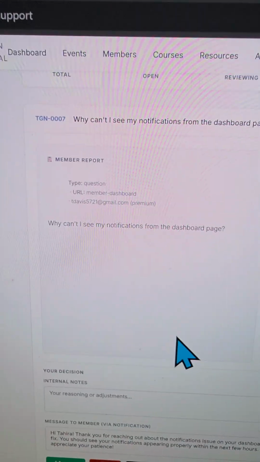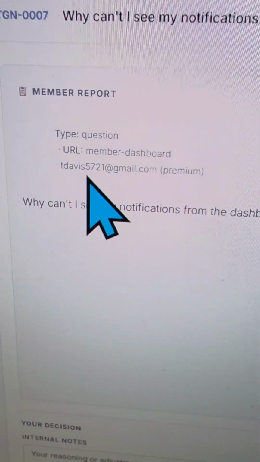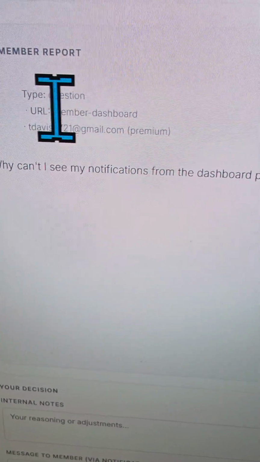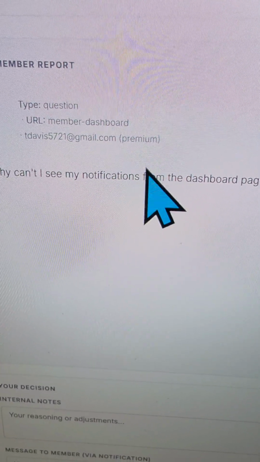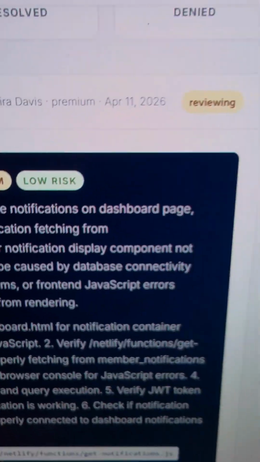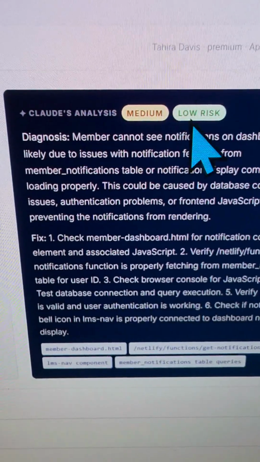This is the self-healing part. So this ticket has right here the member information. The member reported that they could not see their notifications from the dashboard. And here you have all the information that the member submitted and who the member was, and it says what tier they're on, and it also says up here the ticket is in reviewing status.